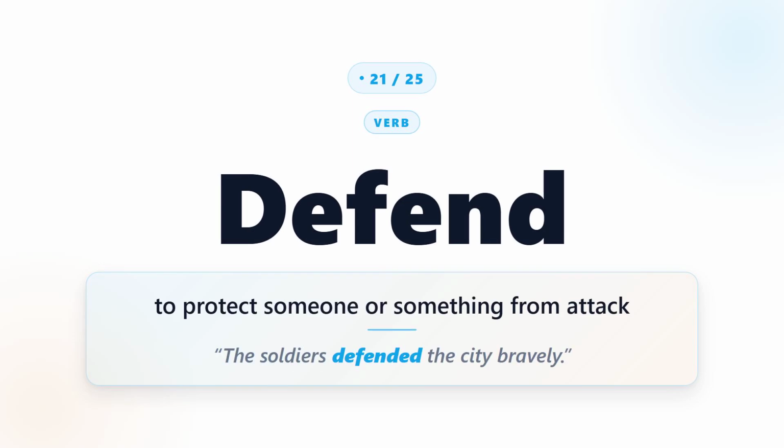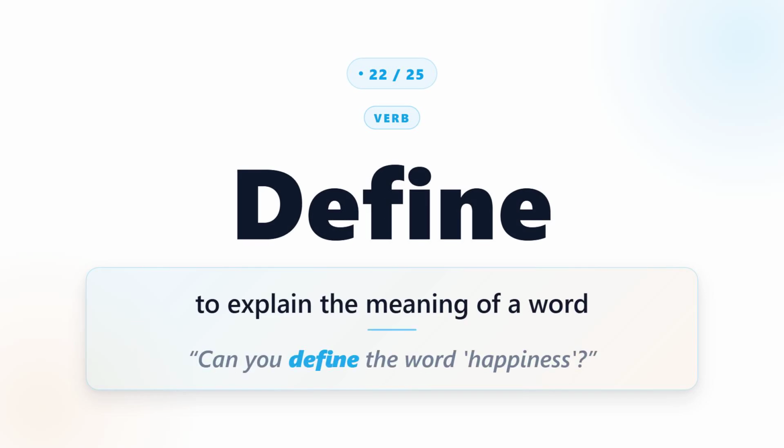Defend. Defend means to protect someone or something from attack. For example, the soldiers defended the city bravely. Define. Define means to explain the meaning of a word. For example, can you define the word happiness?